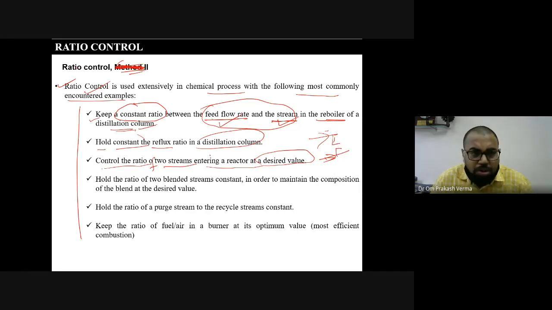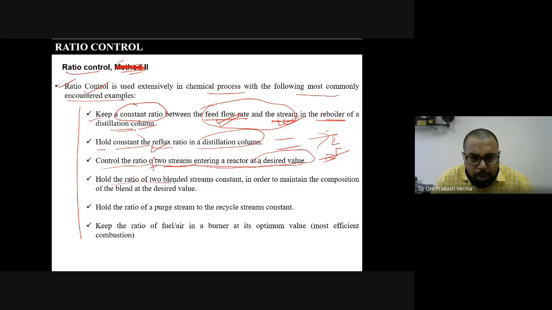In all these cases, two streams are flowing, the feed flow rate and the steam, or the reflux, which we have to find out. Both are different streams.